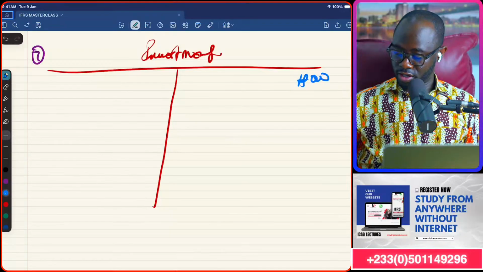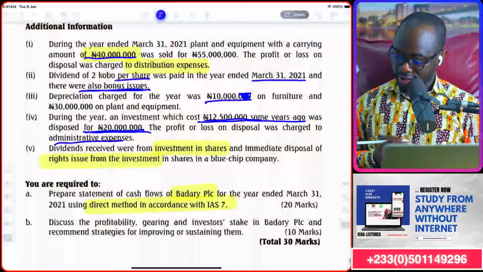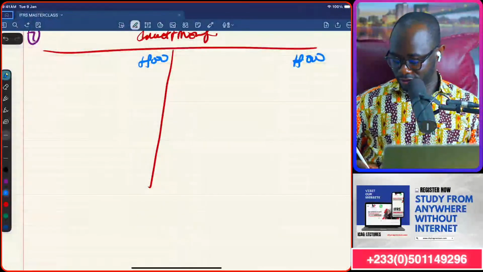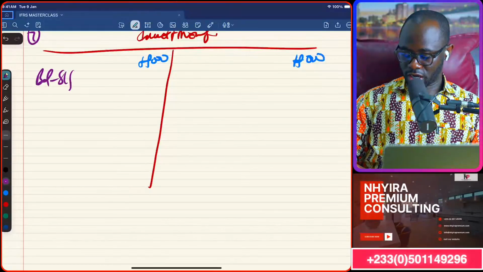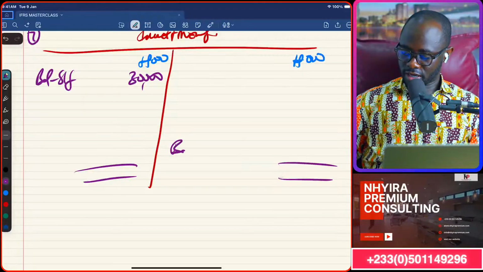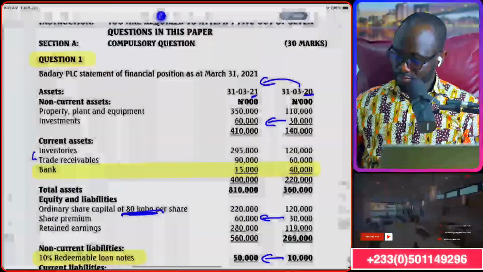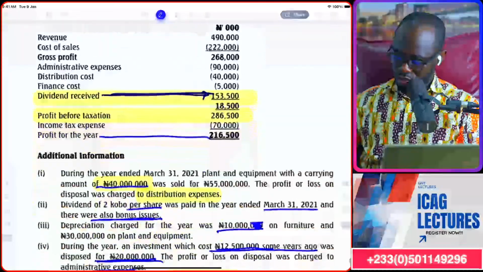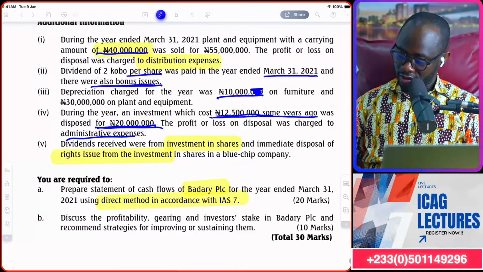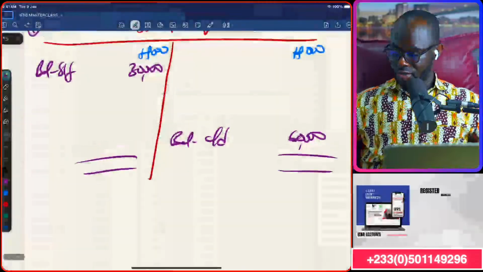Working 3 zeros up. Let's see. Go back up. Investment. Last year, 30,000. So balance brought forward 30,000. Balance carried down 60,000. Okay. But we sold. What we just sold, they said, note. We were told that the investment cost 12,500. So we credit that.